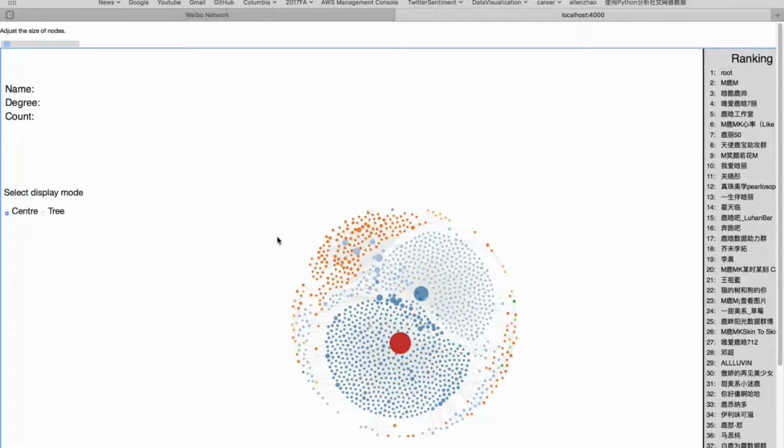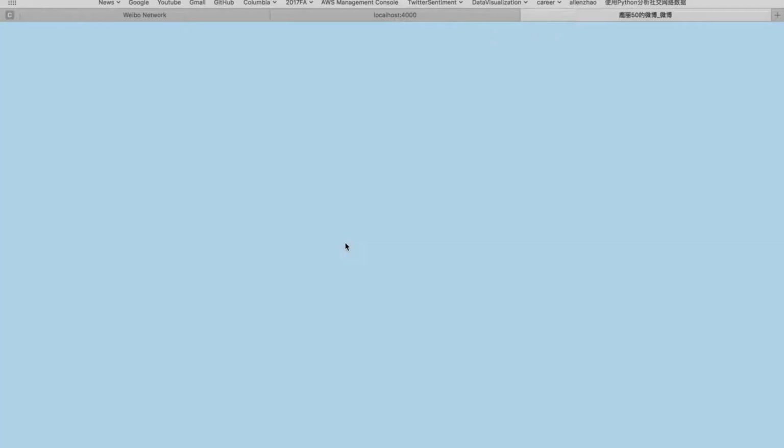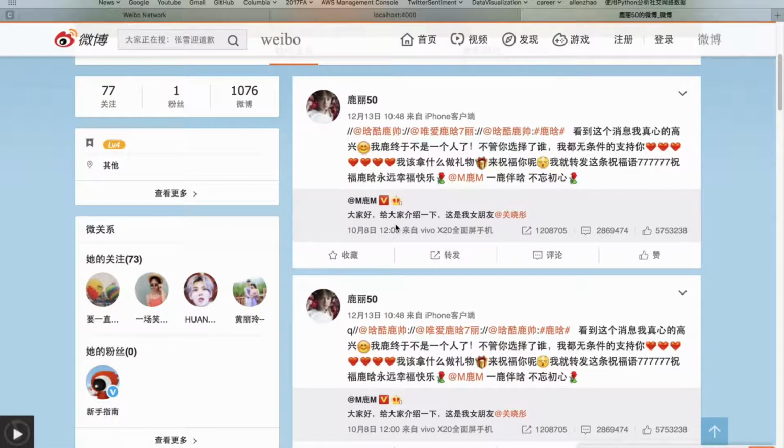And this portion of the graph is what I meant. For example, these three nodes here, you can see they have a large count here, which indicates they appear in this repost chain a lot of times. And if we click on that node, we can see all the information in its Weibo is the same, and it's about Lu Han.